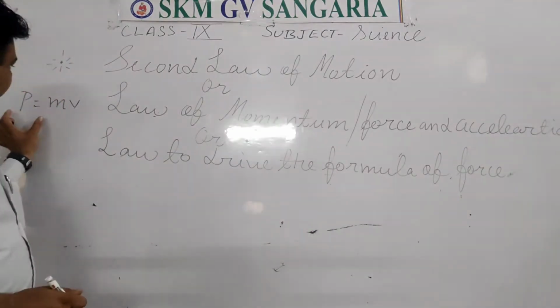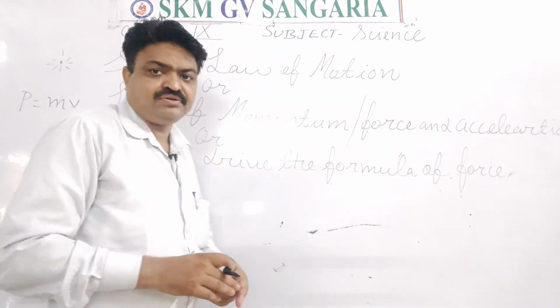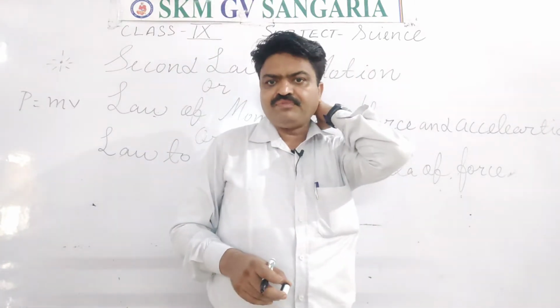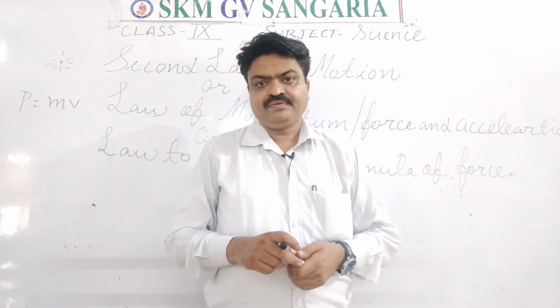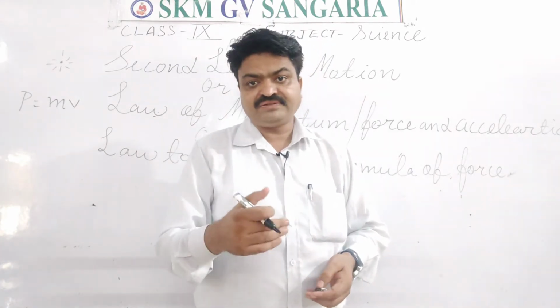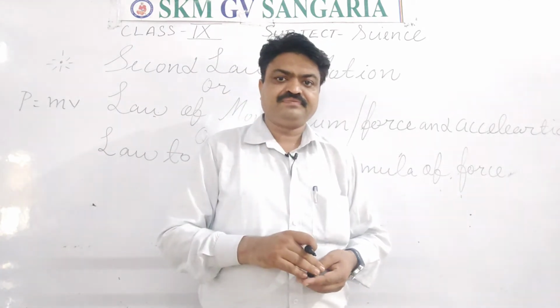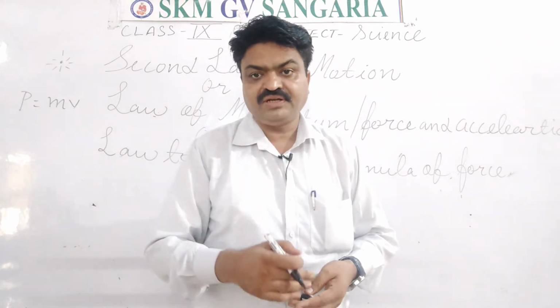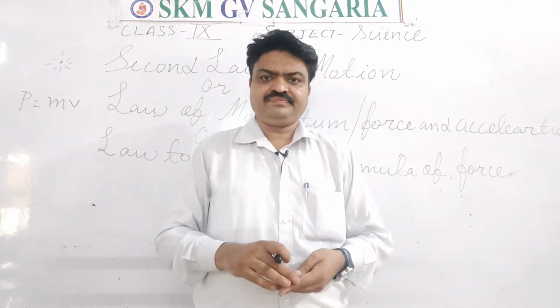With the help of this formula, you can also give the definition of momentum, students. What is the definition of momentum? The product of mass and velocity of an object during motion is known as momentum.